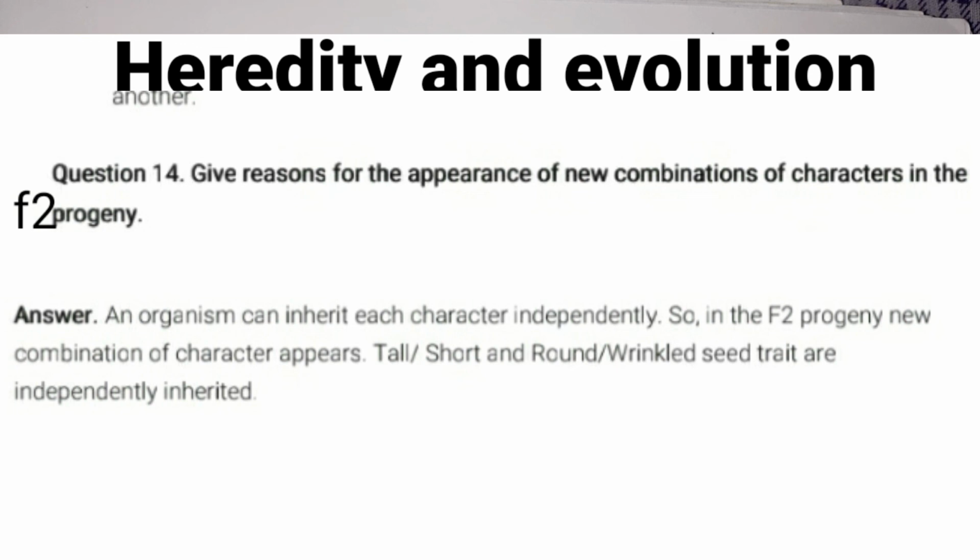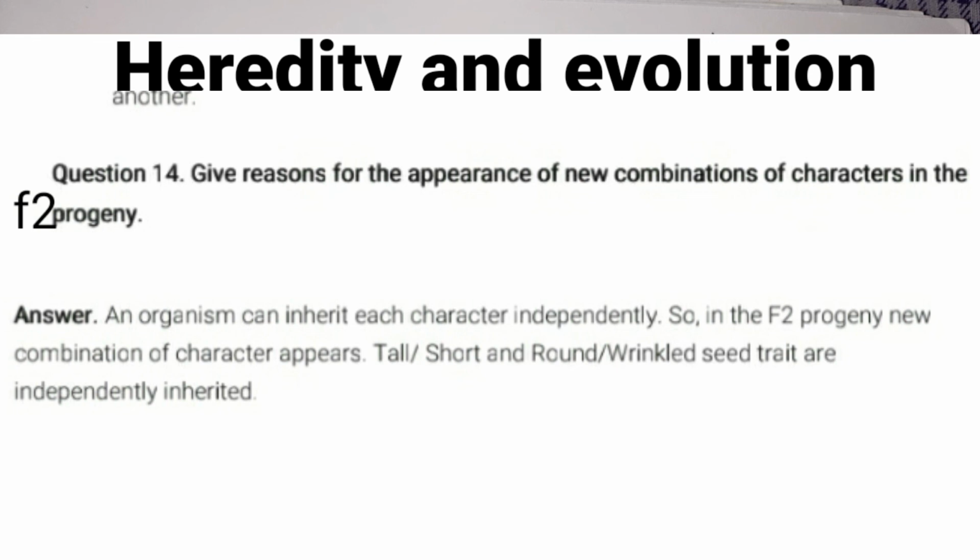So what is this law of independent assortment? When 2 pairs of traits are combined in a hybrid or heterozygous, one pair of characters separates independently of the other pair. So 2 pairs of characters will be there, and one pair gets separated independently from the other. This we call the law of independent assortment.